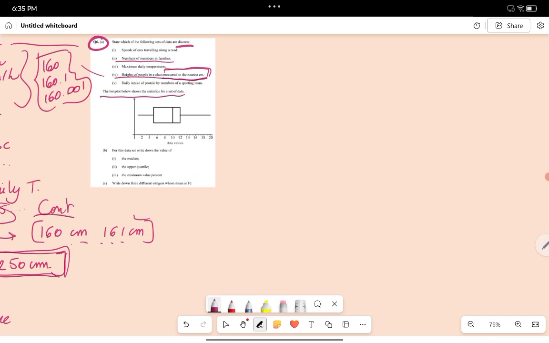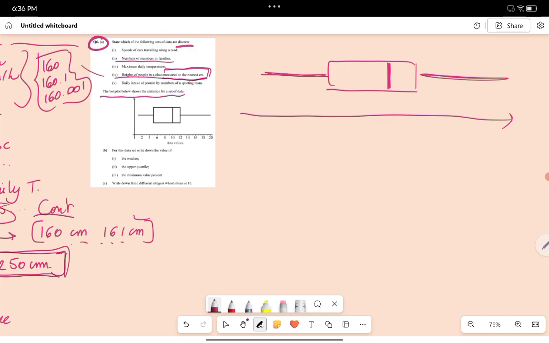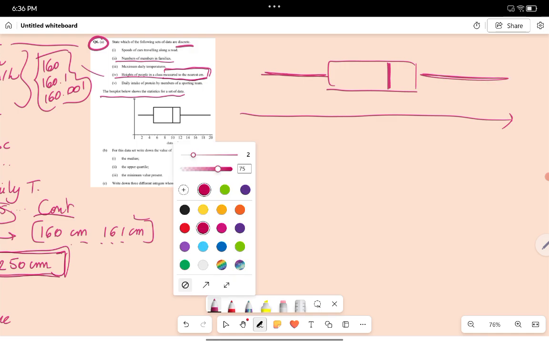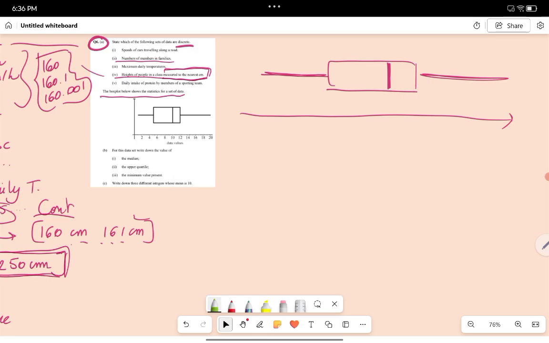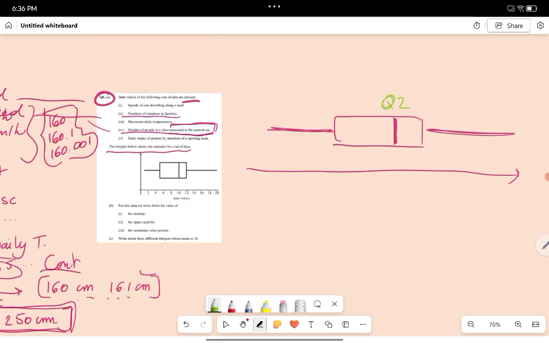Okay, so how does a box plot work? So this is a data visualization. We've got our axis, and then we've got a box plot. The box plot is a box with a certain line in the middle, or in the box. It doesn't have to be in the middle. And then we have a line up here and a line up here. In a box plot, guys, the box consists of the quartiles. So Q2 is in the middle, that is the median.